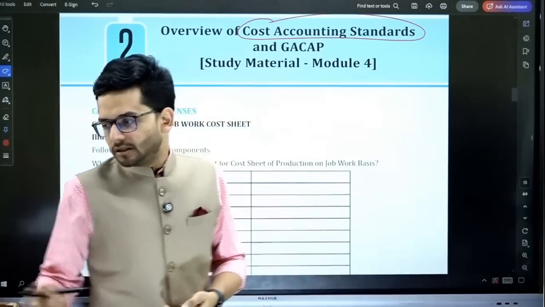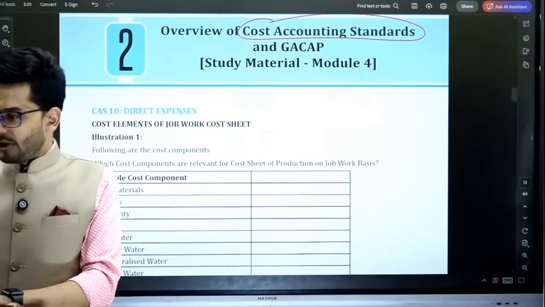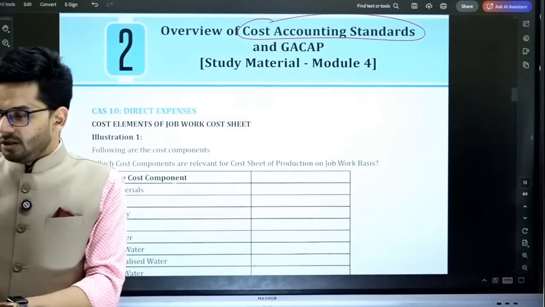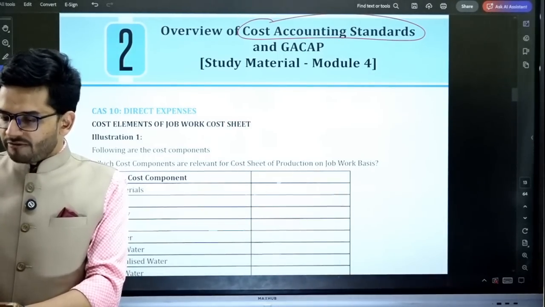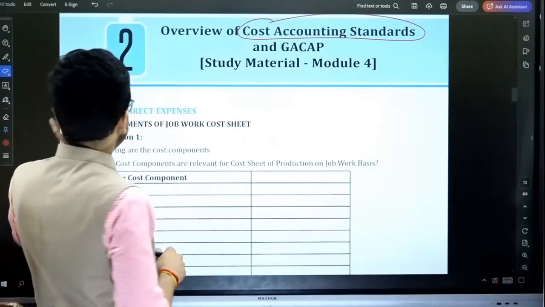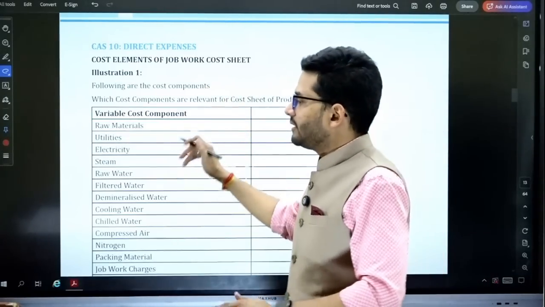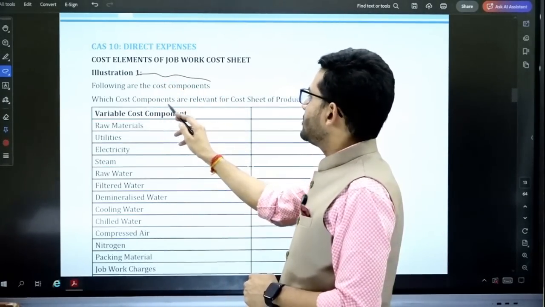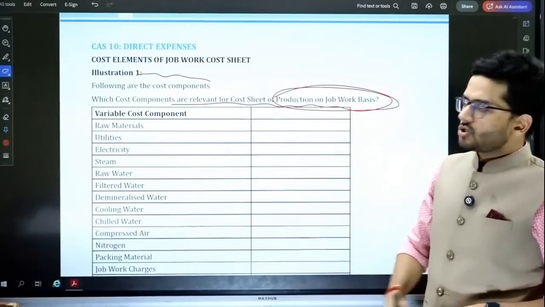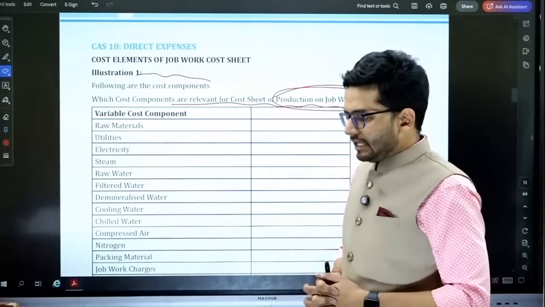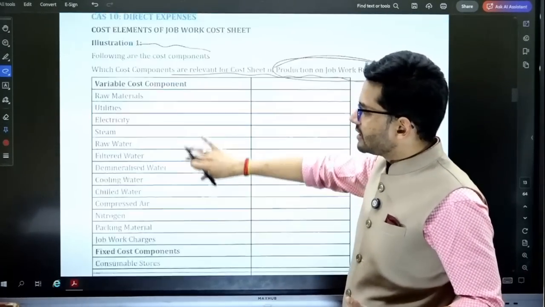Okay, now let us see the questions which are given in the workbook, and let us see what are the unique points that we need to follow in this particular cost accounting standards. Okay, so first of all we have this CAS 10 illustration number 1. This is just a format which is being explained over here. The ask is that which cost component are relevant for cost sheet for production on job work basis. So whatever job worker does, what kind of a cost sheet can you expect of a job work? This is the kind of cost sheet that job worker will have.